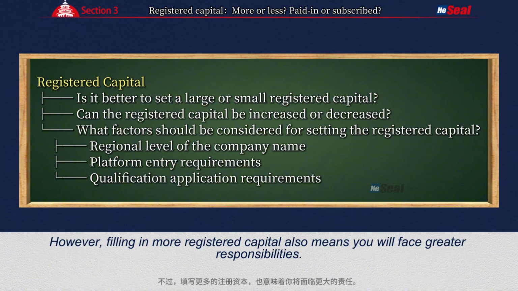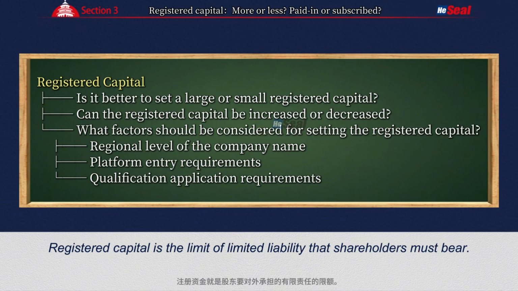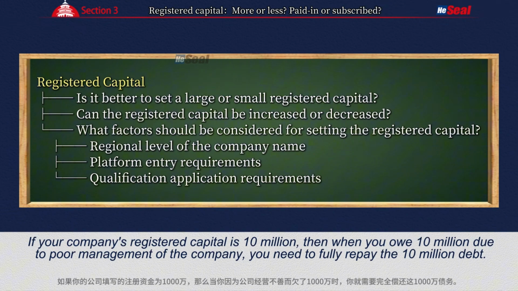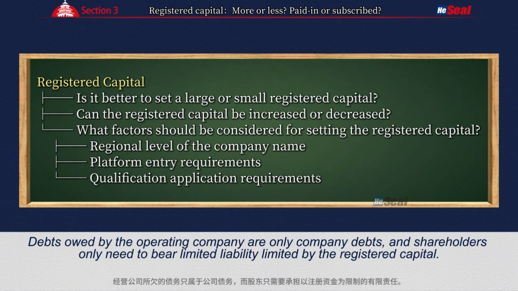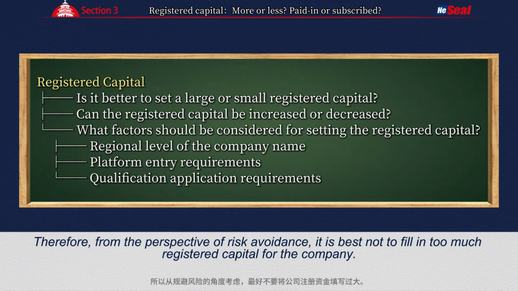However, filling in more registered capital also means you will face greater responsibilities. Registered capital is the limit of limited liability that shareholders must bear. If your company's registered capital is 10 million, then when you owe 10 million due to poor management of the company, you need to fully repay the 10 million debt. But if your company's registered capital was only 1 million and you owe a debt of 10 million, you only need to repay 1 million. Debts owed by the operating company are only company debts, and shareholders only need to bear limited liability limited by the registered capital. Therefore, from the perspective of risk avoidance, it is best not to fill in too much registered